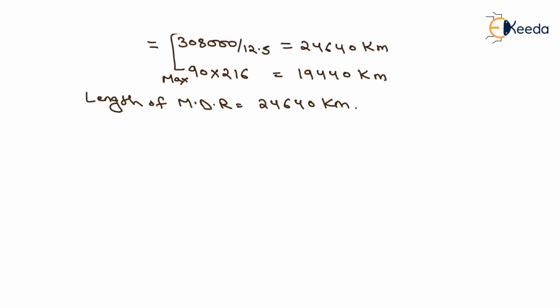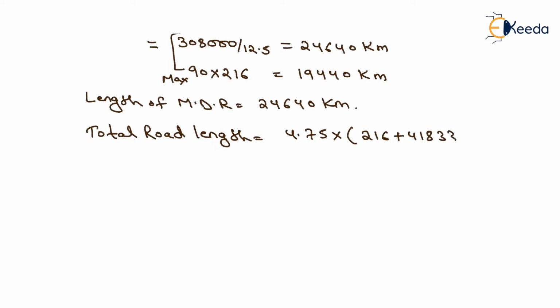Now we have to move to the total road length. Total road length will be equal to 4.75 into number of towns and villages, which will be equal to 216 plus 41833. After solving this, we will get the answer as 199733 kilometer, and the second formula is road density into area.